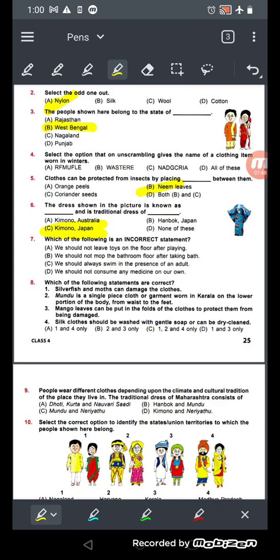We should not consume any medicine on our own. Yes, it is also correct. We should not take medicine by ourselves. We should ask our parents or our elders. So what will be the right answer? Number B. It is the incorrect one.